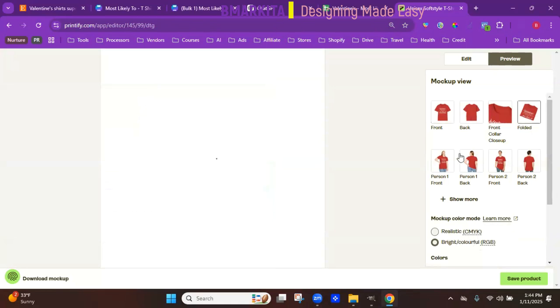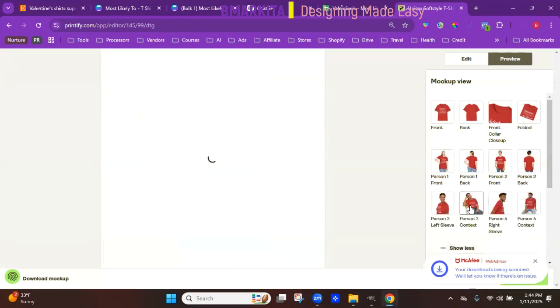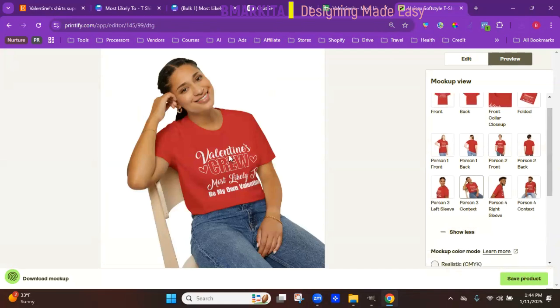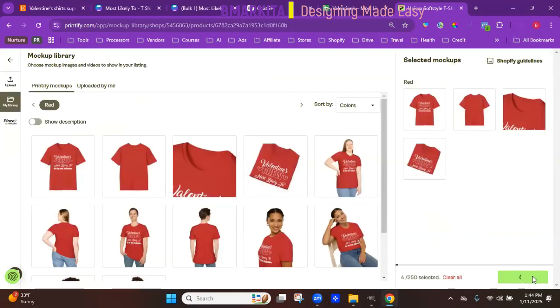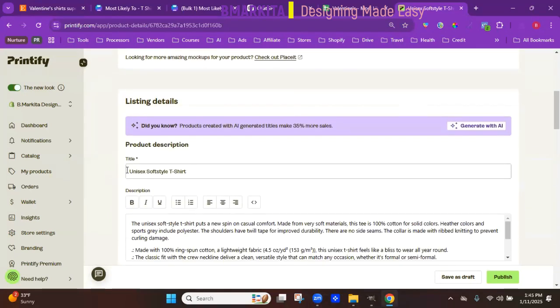And if you want to do the folded shirt or the shirt on somebody, we'll go through those and see which ones you like the best. I really like this girl's picture. Let's do that version B, but save the product, save selection. You can set which mockups you want to use. Add your title.